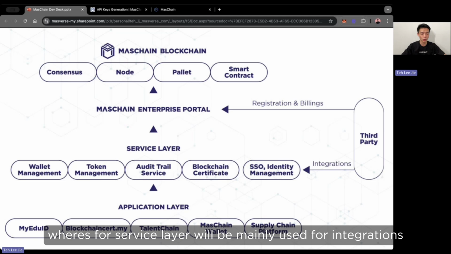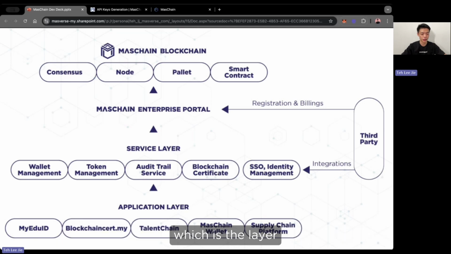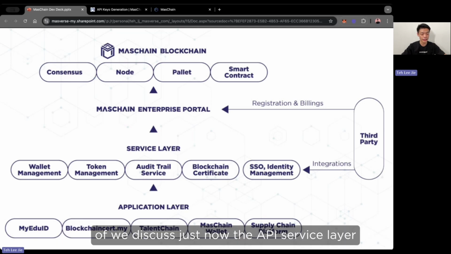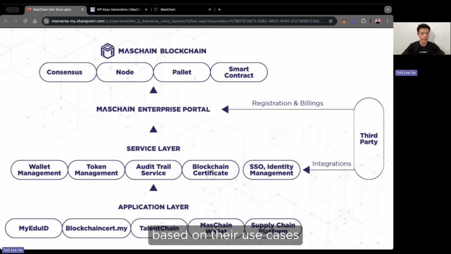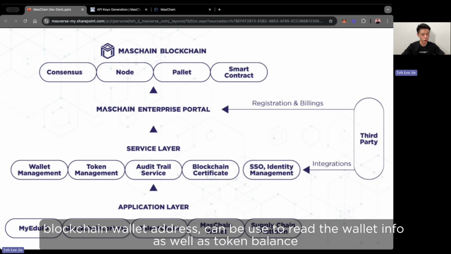Whereas the service layer will be mainly used for integrations, which is the layer that we discussed just now, the API service layer. The whole service layer is also separated into modules based on their use cases and functions. First will be wallet management. It can be used for creating a new blockchain wallet address. It can be used to read the wallet info as well as token balance.